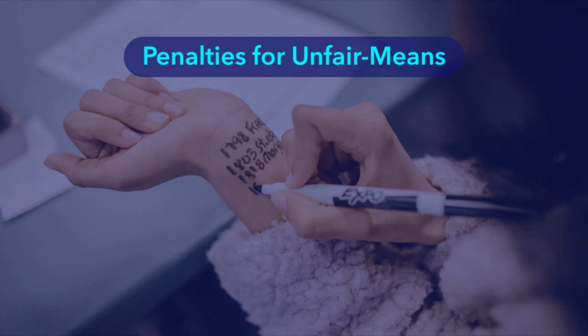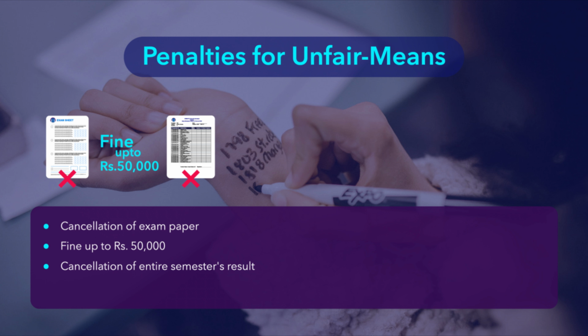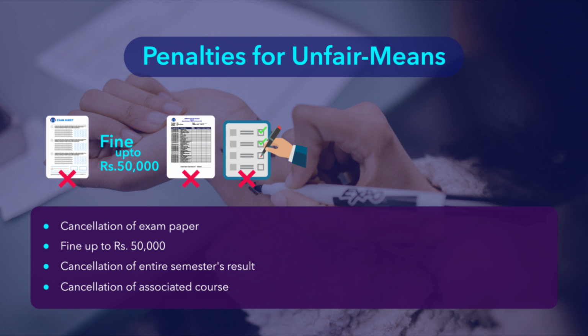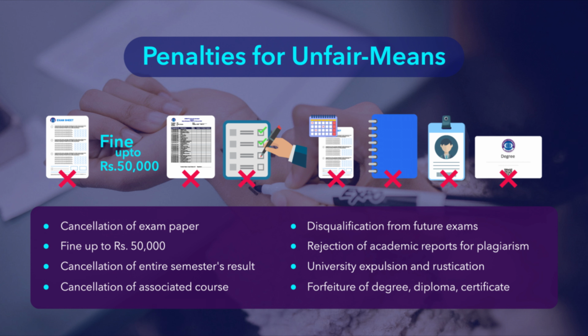Penalties for unfair means: cancellation of exam paper, fine up to 50,000 rupees, cancellation of entire semester's result, cancellation of associated course, disqualification from future exams, rejection of academic reports for plagiarism, university expulsion and rustication, forfeiture of degree, diploma, certificate.